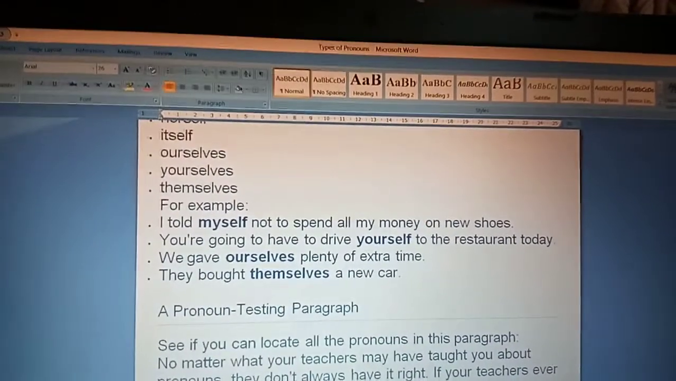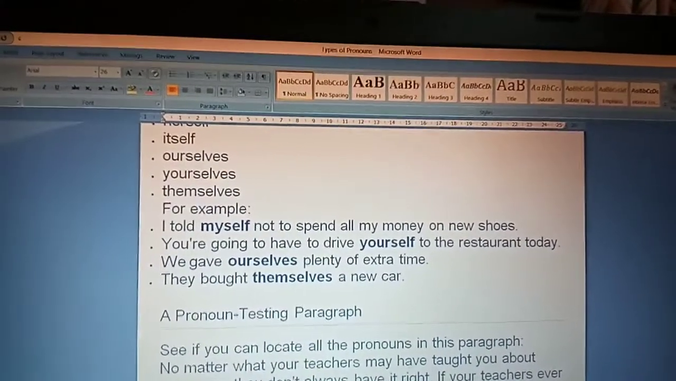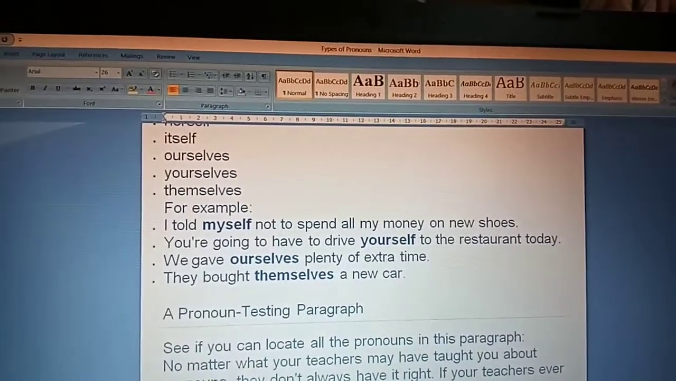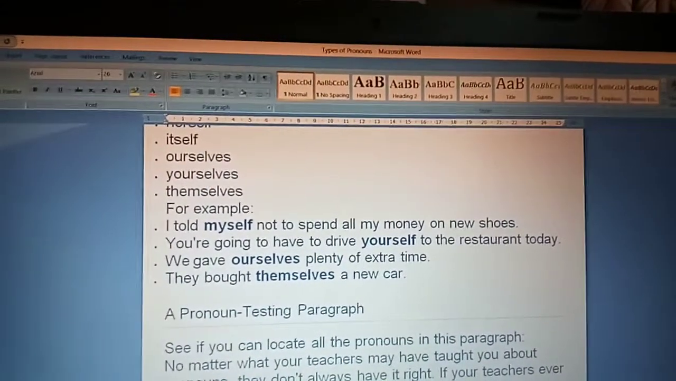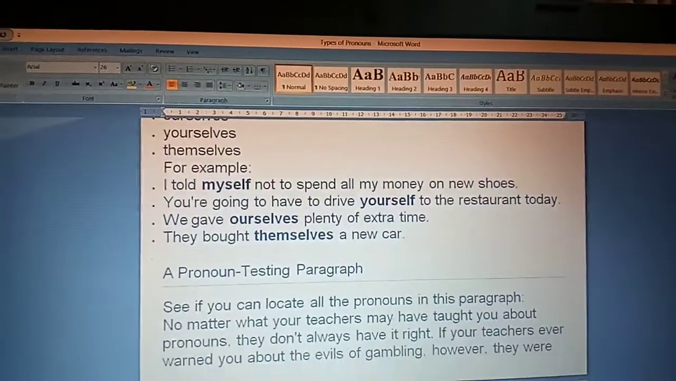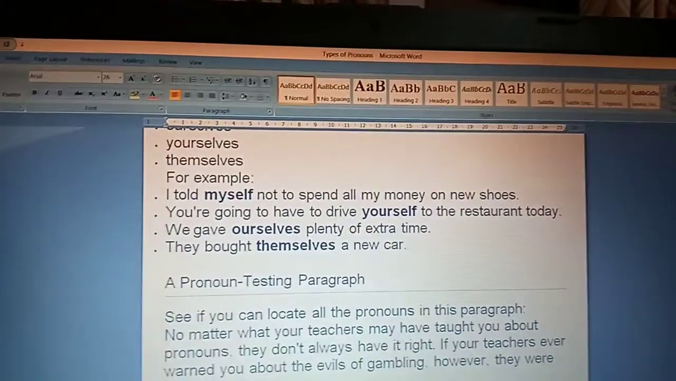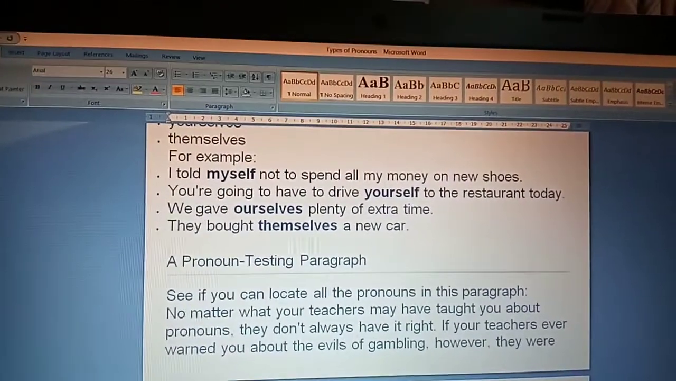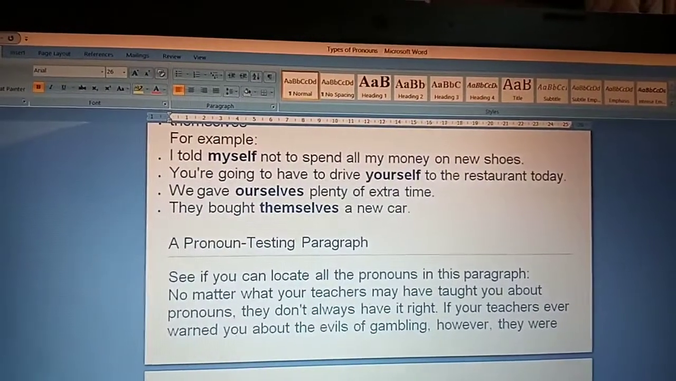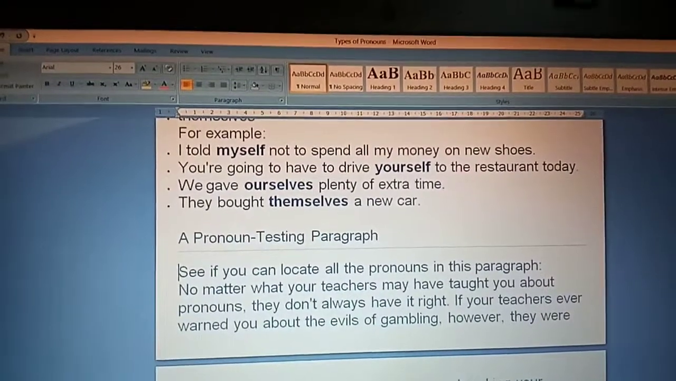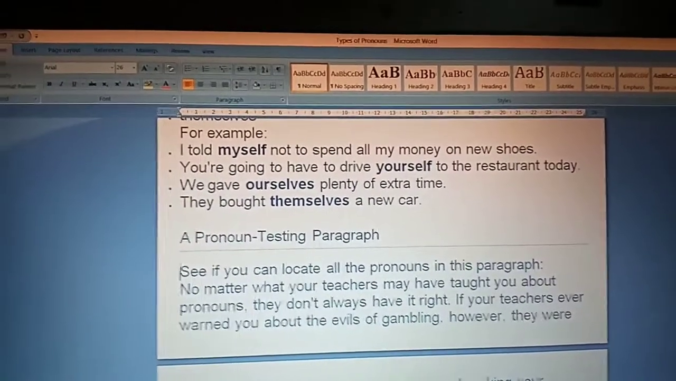Now I am going to read out a pronoun testing paragraph. First, you underline the pronouns. Just quickly pause the video and underline the pronouns. After that, I'll be telling you the answers. See if you can locate all the pronouns in the paragraph.